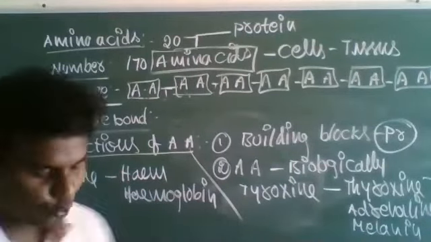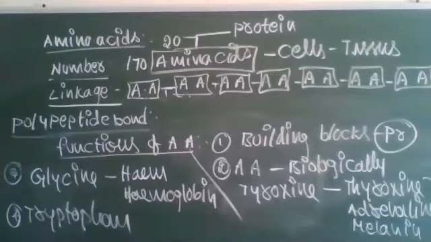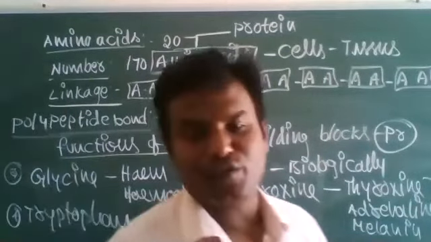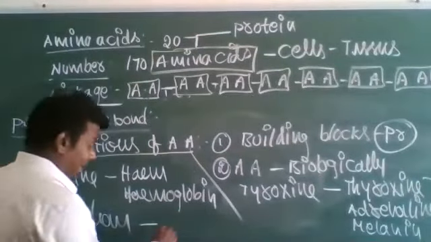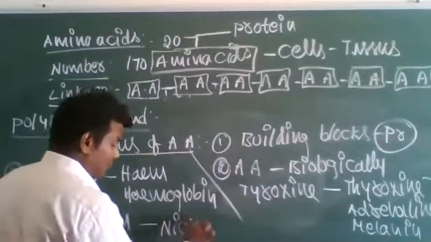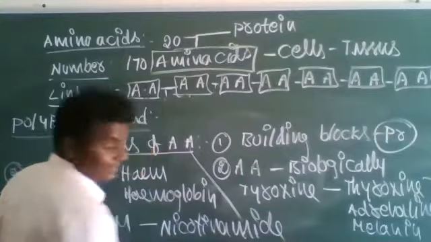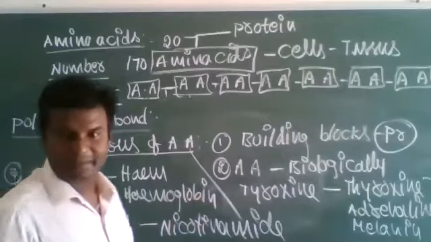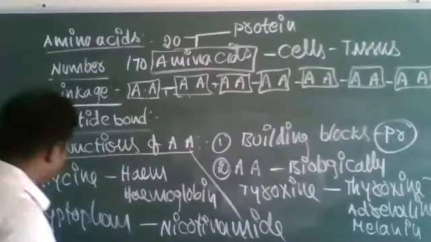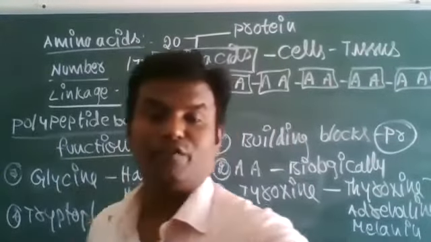Next, tryptophan, one kind of amino acid. Tryptophan helps to form vitamins like nicotinamide. The vitamin nicotinamide is formed from the amino acid tryptophan.